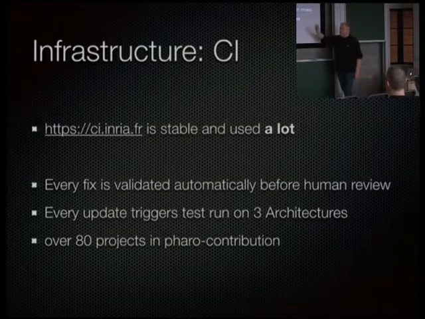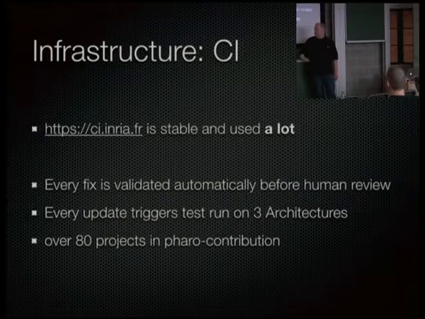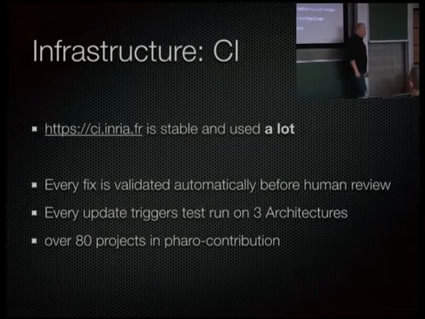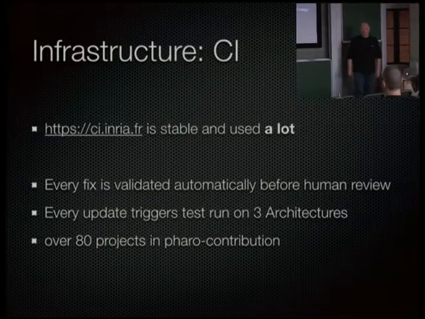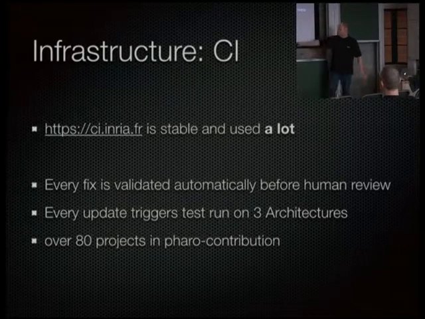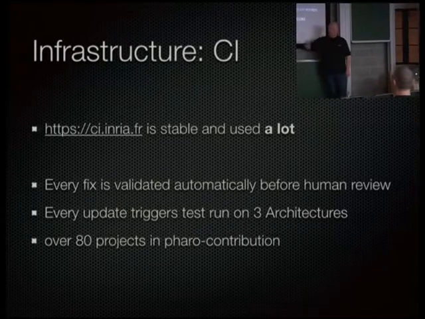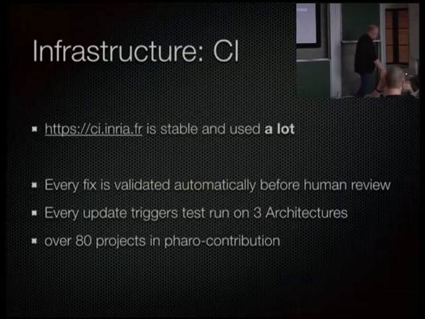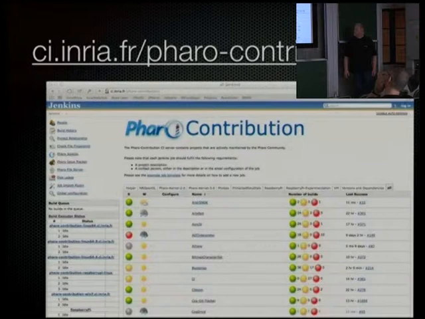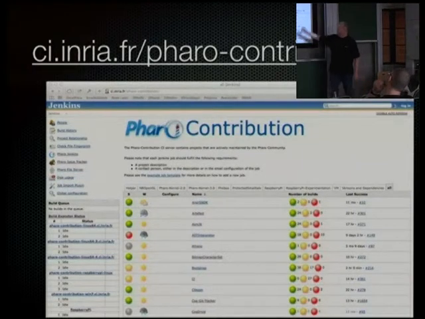One is to rerun all the tests on the proposed fixes, and the other thing is we now have on the Pharo contribution CI server over 80 external projects that are validated, often on both Pharo the stable version and the unstable version. So that means that one push of an update directly triggers 80 builds on the contribution server. And the contribution server looks like this. It's a normal Jenkins installation, but with 80 projects.